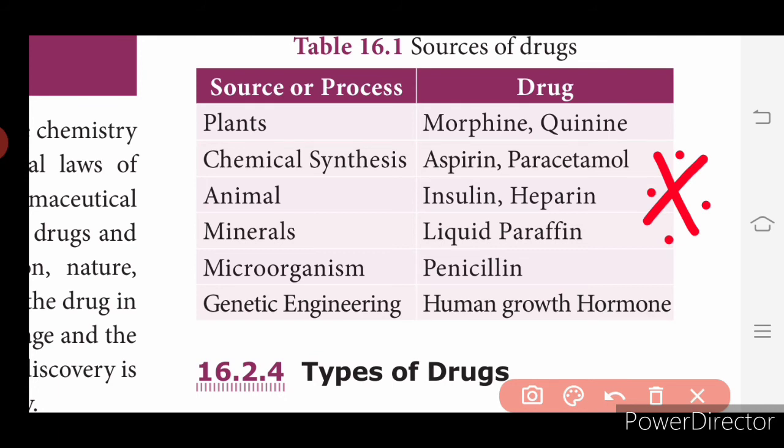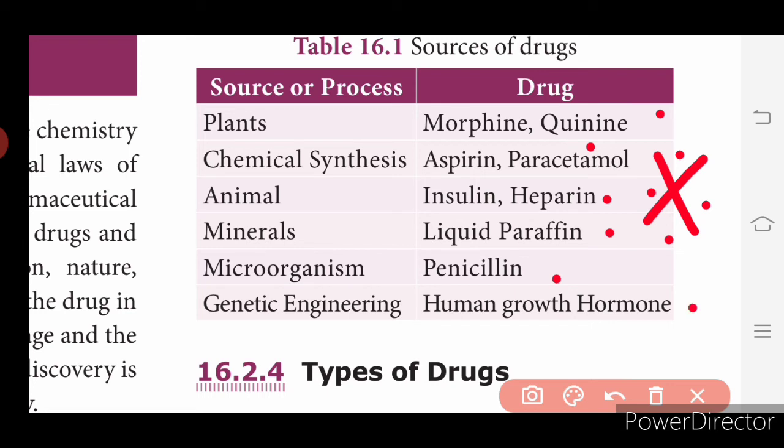So from plants we get morphine or quinine. For chemical synthesis we get aspirin, paracetamol. Then animals, insulin, heparin. Then from minerals it is liquid paraffin. Then from microorganism it is penicillin. Then from genetic engineering we get human growth hormone.